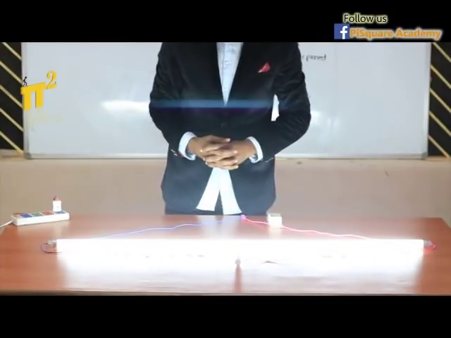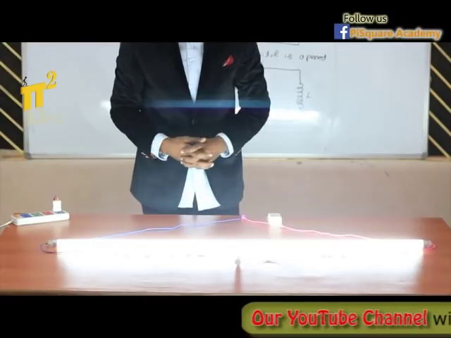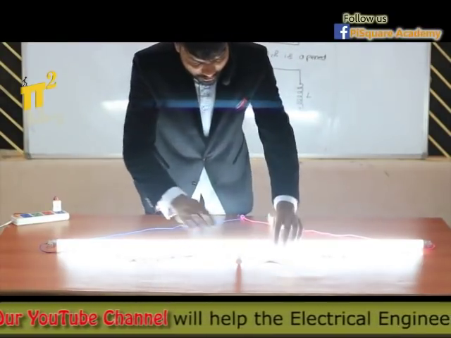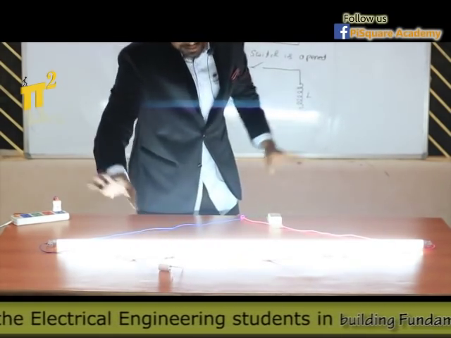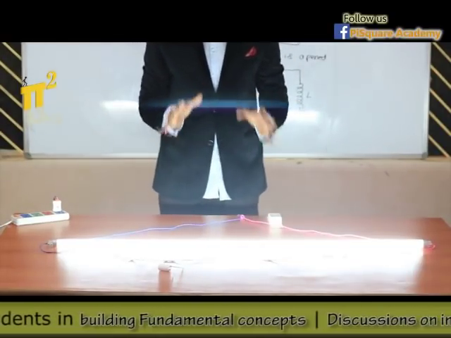Did you observe? That's fine. Keep it noted. I'll explain that point later. Now, let me remove the starter. I remove the starter. Starter is not there in the circuit now. So the bulb is still glowing.